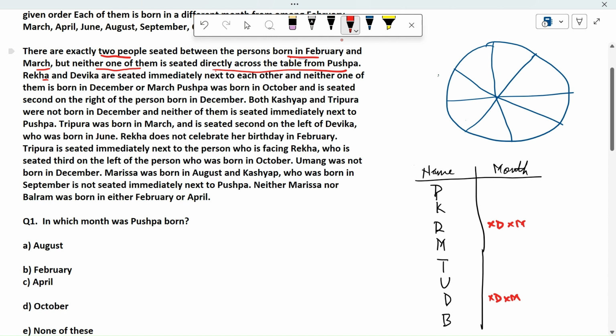Next we have Pushpa was born in October and is seated second to the right of the person who is born in December.